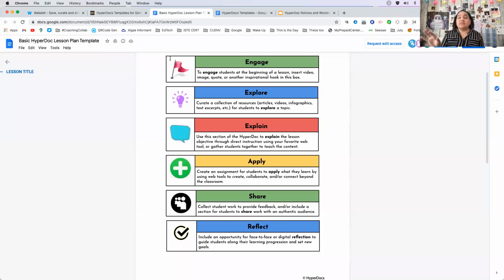Maybe for the next 4 HyperDocs, you only do 3 parts, and then you start to add in 1 more each time and have that conversation again for students to reflect on what was different this time around. What did you notice that we inserted?